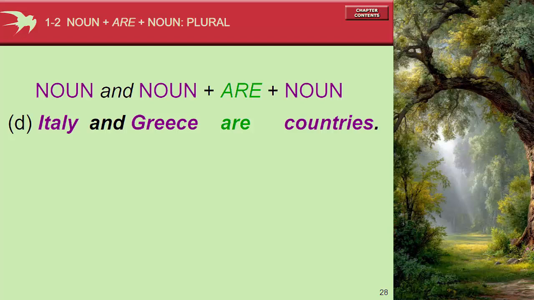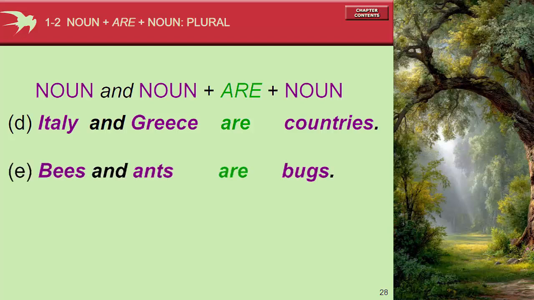Italy and Greece are countries. To make it a question again, we put the to be or auxiliary verb in front. Are Italy and Greece countries? Yes, they are. Are Italy and Greece cities? No, they aren't. They aren't cities. They are countries. Bees and ants are bugs. Are bees and ants bugs? Yes, they are. Are bees and ants birds? No, they aren't. They are bugs.